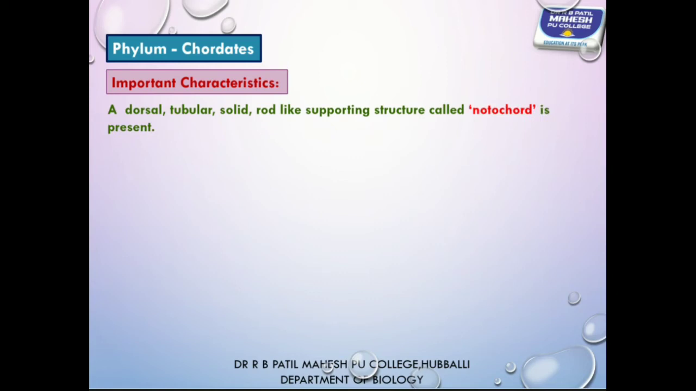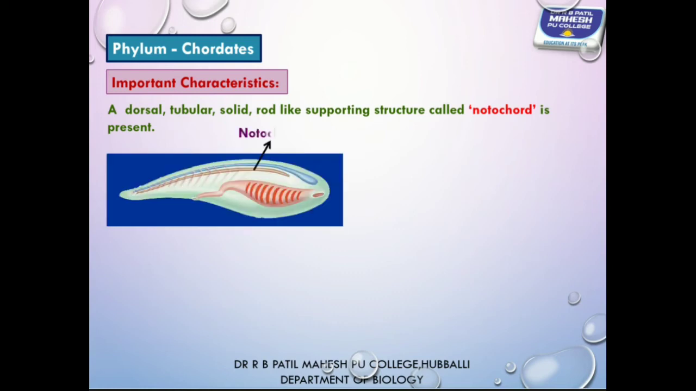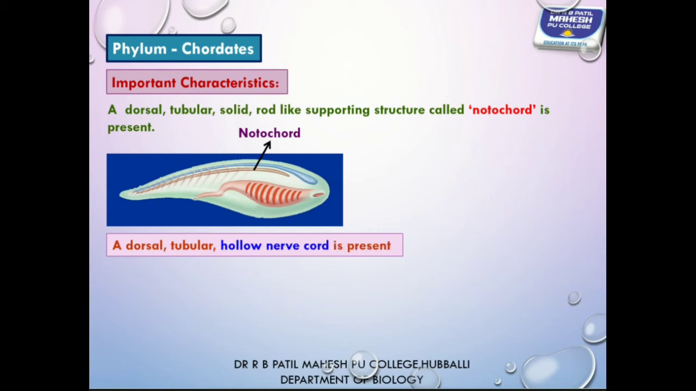The first characteristic feature is the presence of notochord. So notochord is present in case of chordata, notochord is absent in non-chordata. A dorsal tubular solid rod-like supporting structure called notochord is present in case of chordata. So, the second characteristic feature, the presence of dorsal tubular nerve cord.